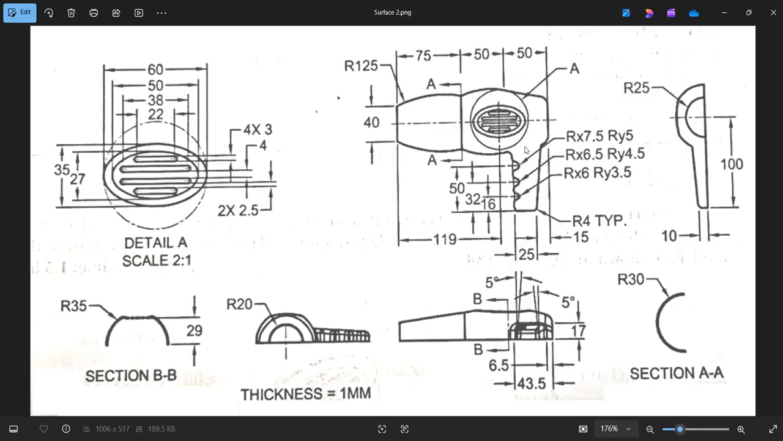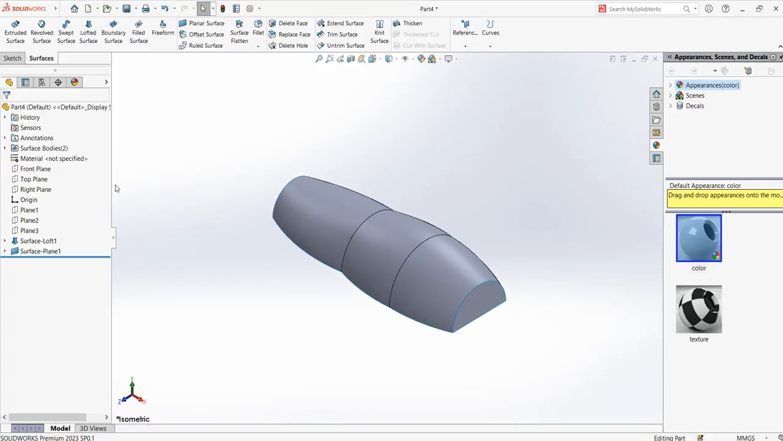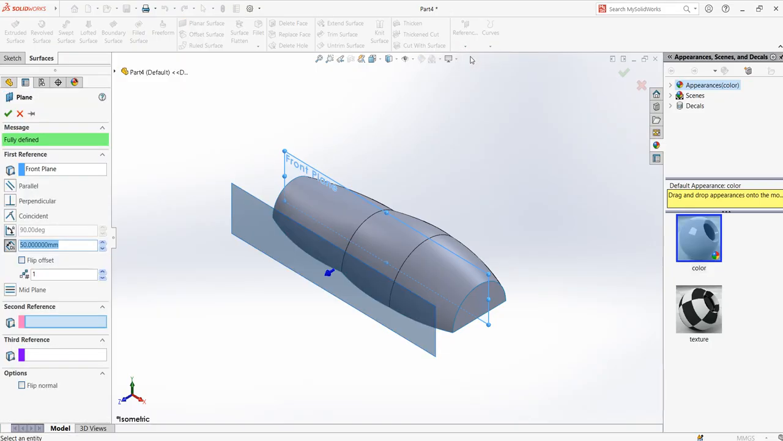So this handle is actually another loft. There's a small rectangle here and there's a bigger rectangle here. There's a loft, so I need to create that handle loft first. For that, I choose my front plane to make it visible, and then I need to reference another plane from my front plane.